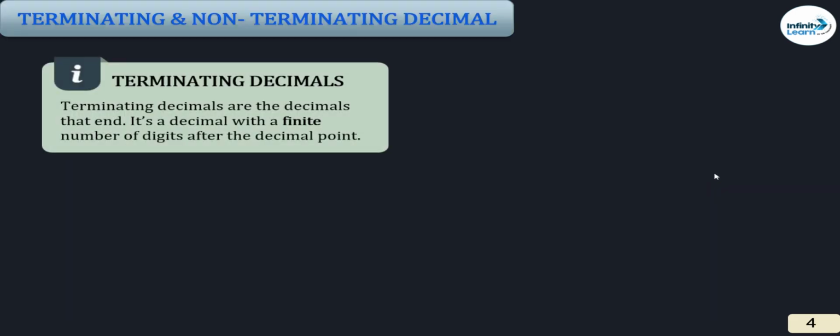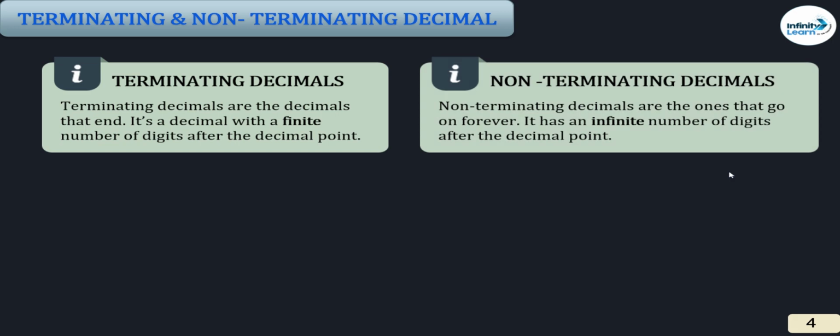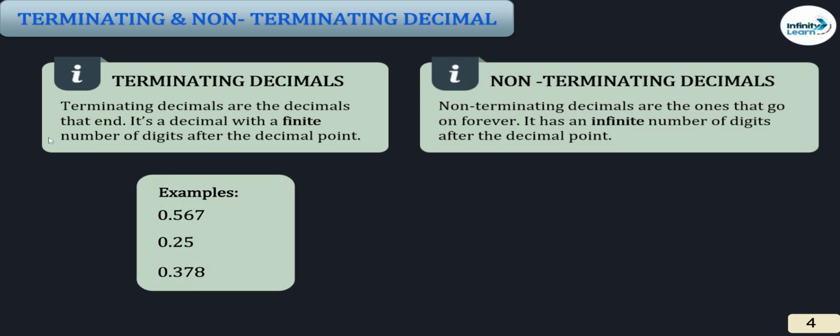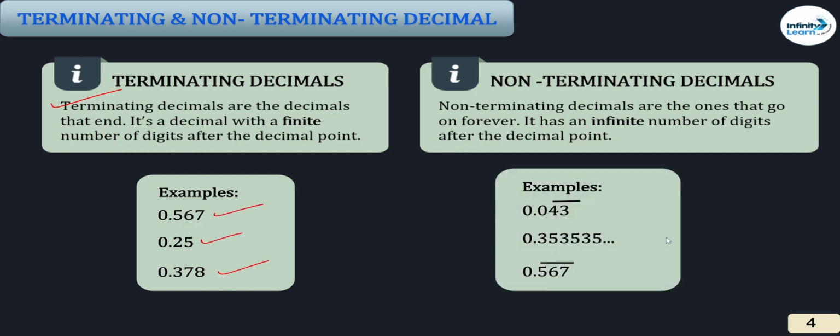Now, what do you mean by terminating decimals and non-terminating decimals? First of all, terminating means after the decimal point they end. That is known as terminating one. ठीक है, डेसिमल के बाद वो लोग खत्म हो जाते हैं. Non-terminating continuation में चलेंगे. ठीक है, they will go on continuing after the decimal. These are known as non-terminating decimals. Clear? क्या होगा ये 0.0434343 and so on. They are non-terminating and this is terminating.